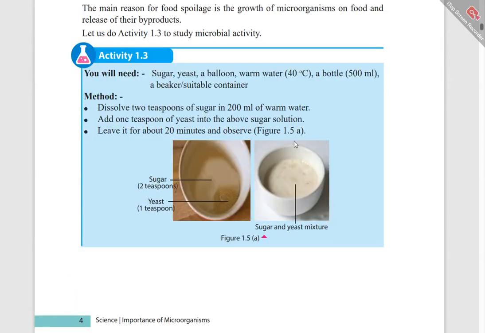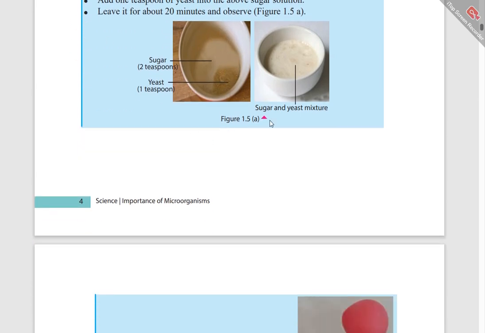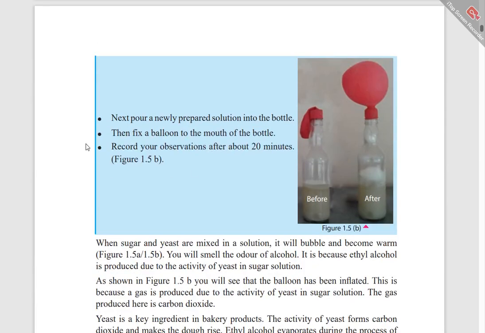Next one, dissolve 2 teaspoons of sugar in warm water. Add 1 teaspoon of yeast to it. You have to dissolve 2 teaspoons of sugar in warm water and add 1 teaspoon of yeast. Then leave it for 20 minutes. Then observe what happens to the sugar and yeast mixture.